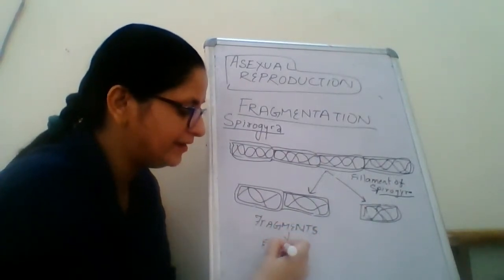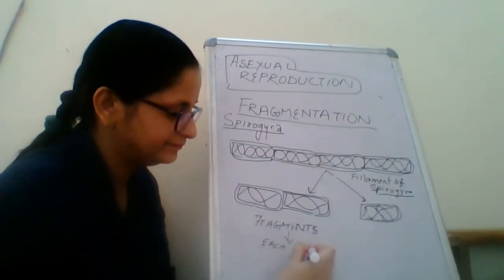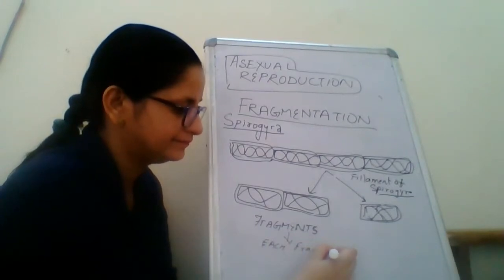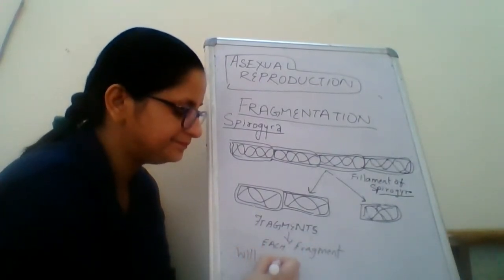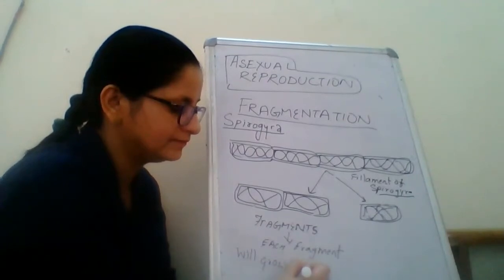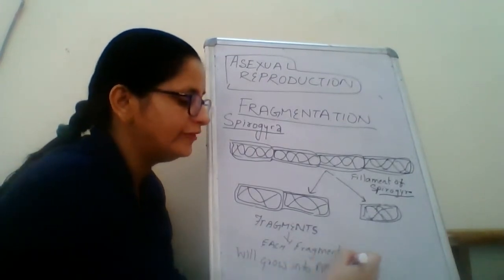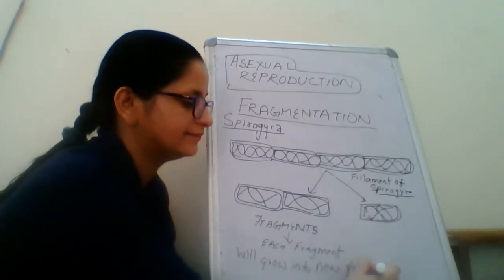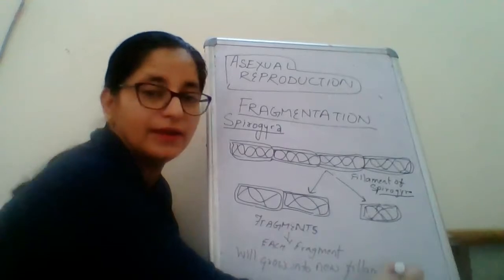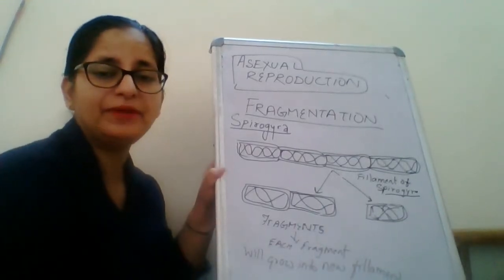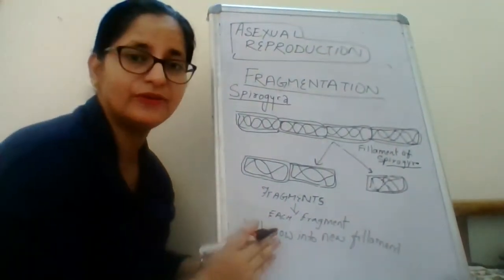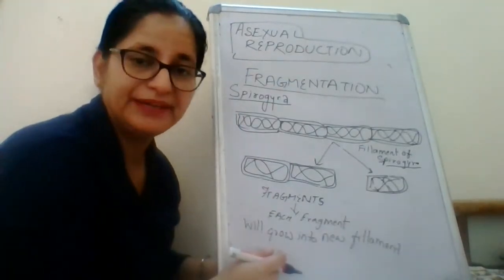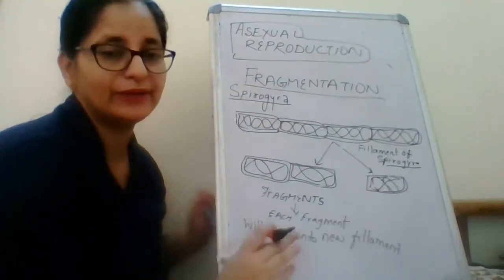Each fragment will grow into a new filament. Got it? So each fragment will grow into a new filament. This is the process of fragmentation, and it takes place in phytoplankton.